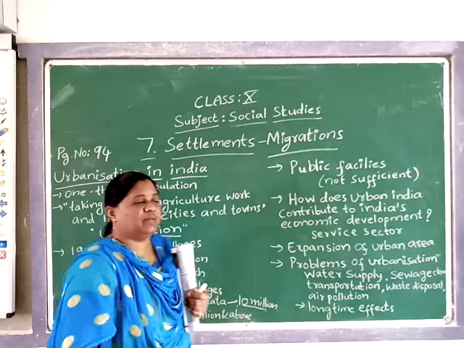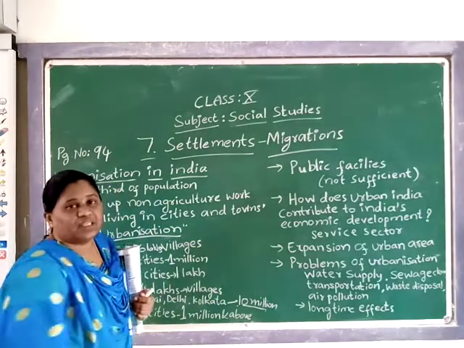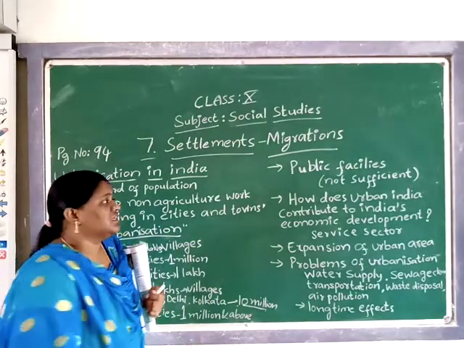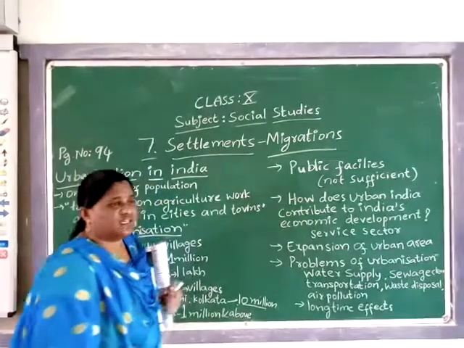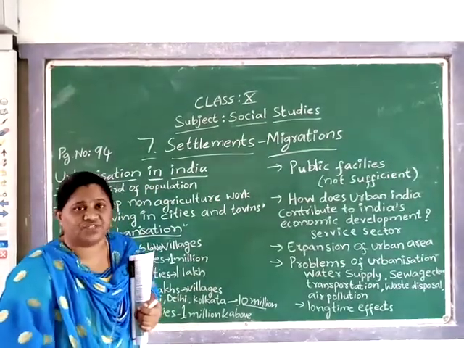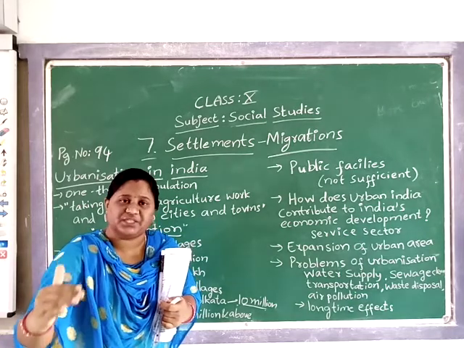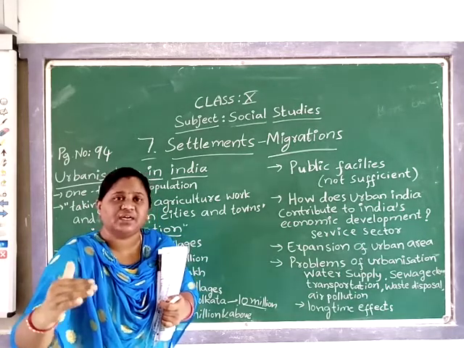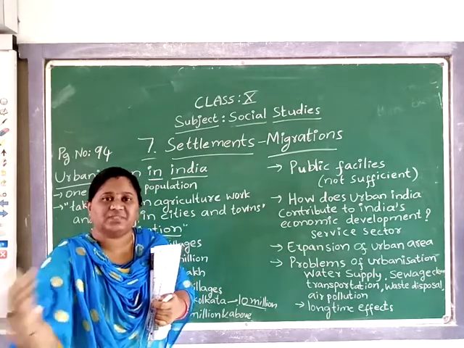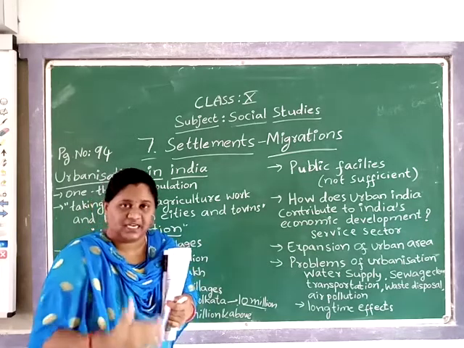See, that problem arose in urban areas. Especially the facilities are not sufficient, and as I told you, professionals and educated persons do not face as many problems as poorer, unskilled people.